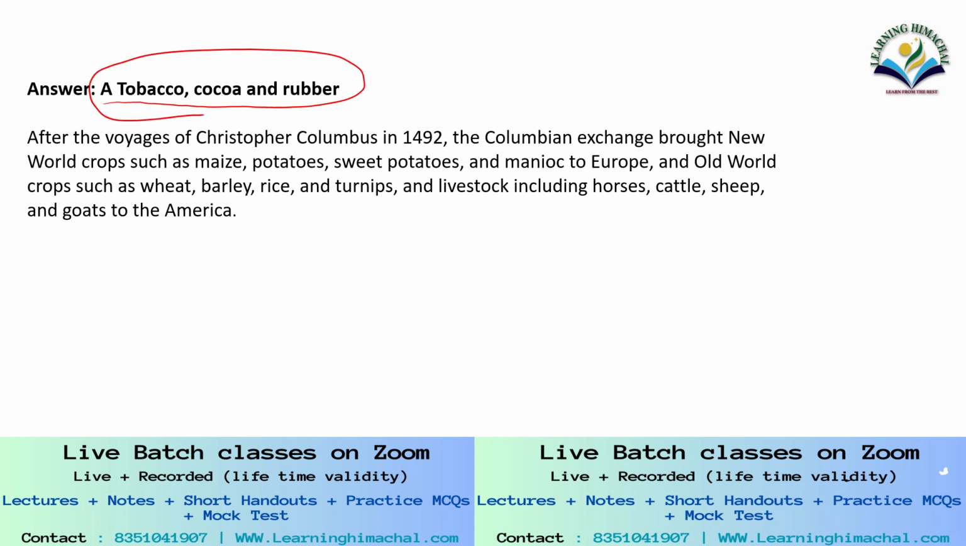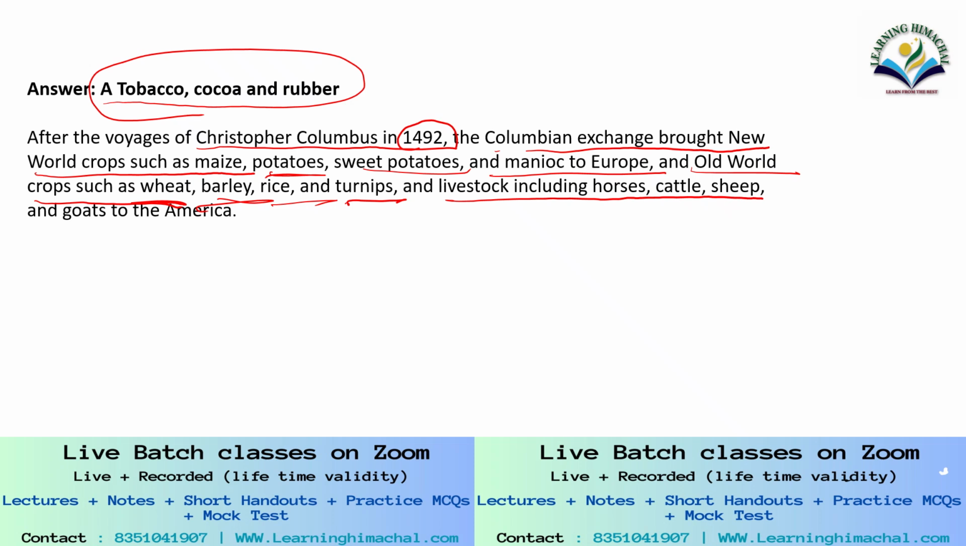After the voyage of Christopher Columbus in 1492, the Columbian exchange brought New World crops such as maize, potato, sweet potatoes, and manioc to Europe, and Old World crops such as wheat, barley, rice, turnips, and livestock including horses, cattle, sheep, and goats to the Americas.